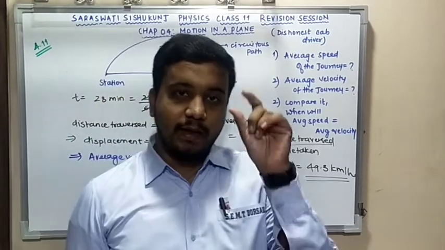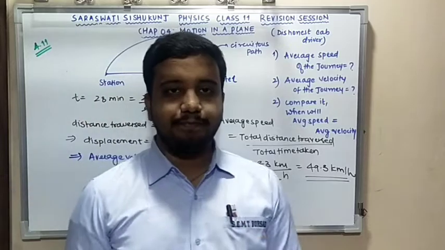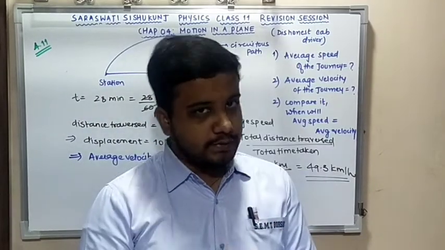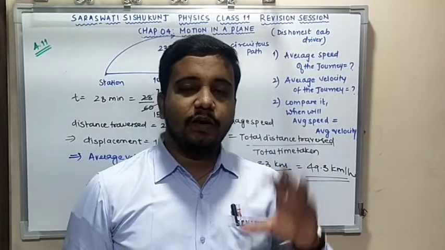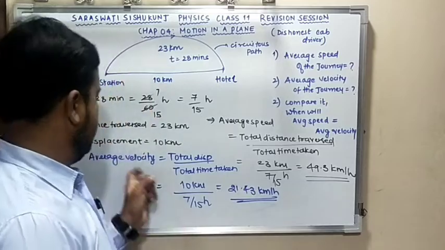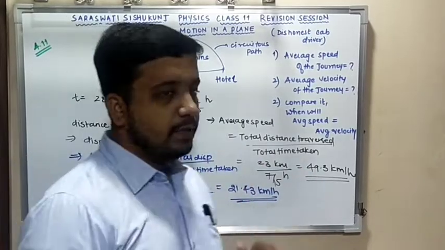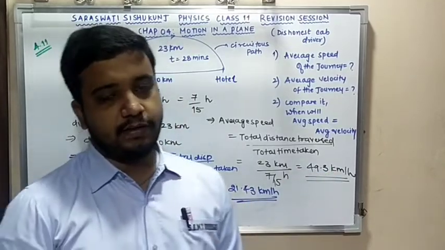Here you will notice one thing, that average speed and average velocity are not the same. But obviously it is not going to be the same, because path length is more as compared to displacement. So average speed is going to be more than average velocity. Here you can see speed is 49.3 and velocity is 21.43. Here 49.3 is more than 21.43.